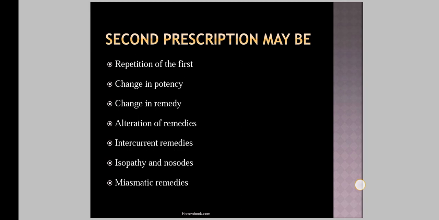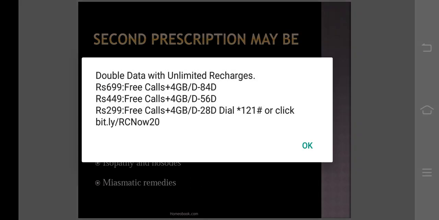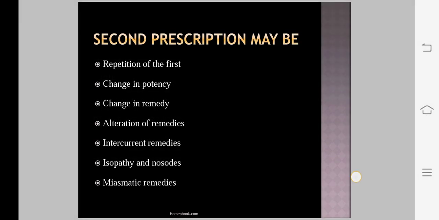So in this, they give the example of causticum and the colocynth, which are cognate remedies of each other. In this, the patient is suffering from the complaints, and when he used the causticum as a first prescription, the symptoms of the patient get relieved, but suddenly the patient gets an attack of sciatica.